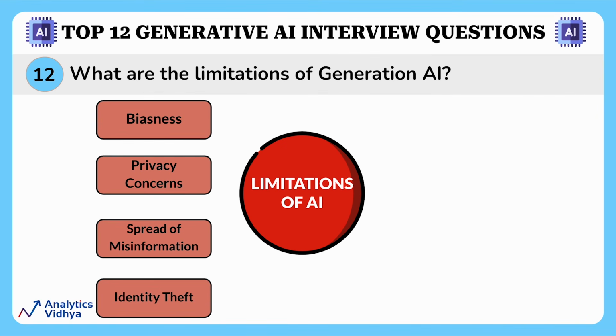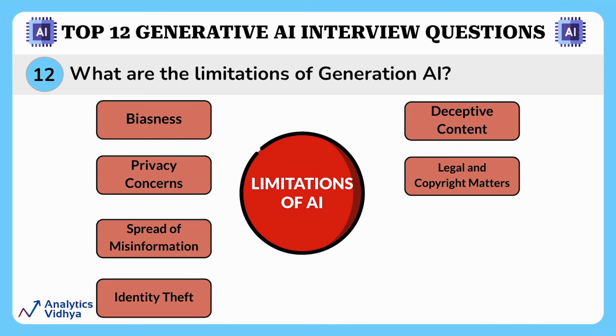Moreover, generative AI can be used to create deceptive content by someone with ill intent. Things such as fake reviews, emails, or social media posts with the intent to deceive or defraud can be created easily with GenAI. GenAI also leads to legal and copyright issues. Determining the legal ownership and copyright of generated content by AI can be tough. So, this can lead to legal disputes and challenges.